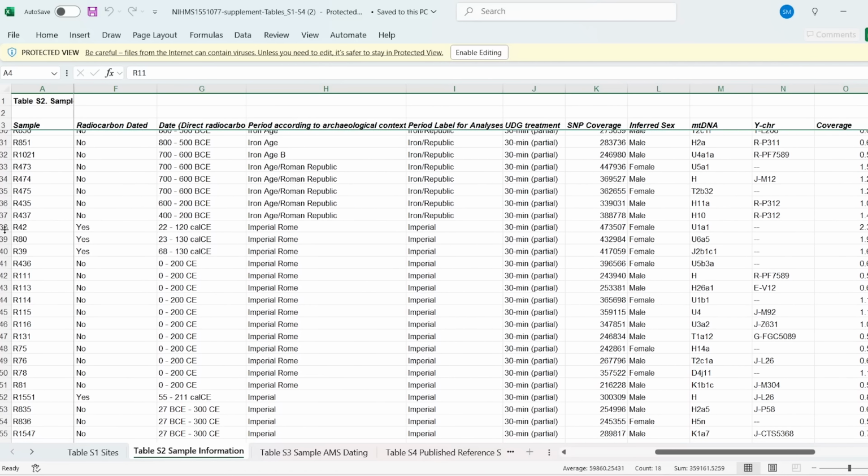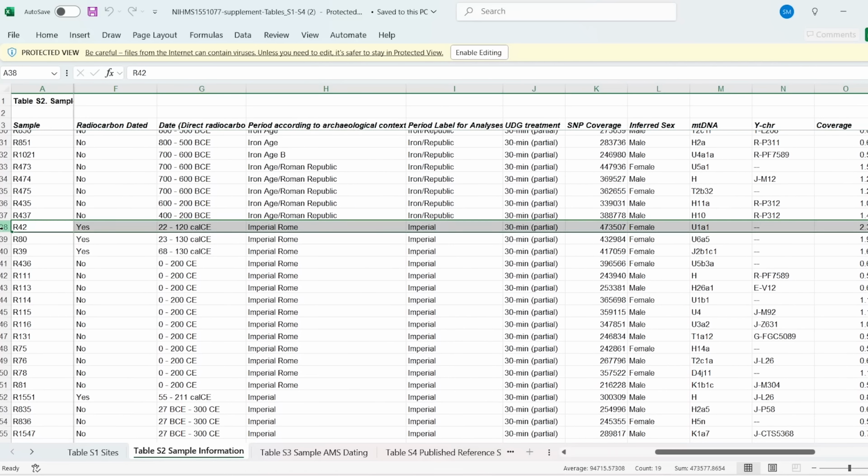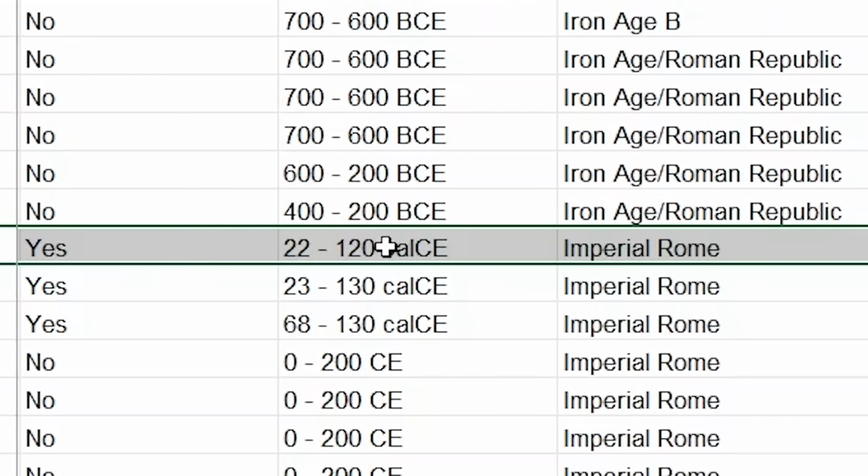So there are about 40 samples or so from the imperial period, and we get a really good breakdown of the mitochondrial and Y DNA haplogroups from a proper academic source as well, which is always good. The first sample in the early part of the imperial period, you can see the date here, is about 22 to 120 AD.